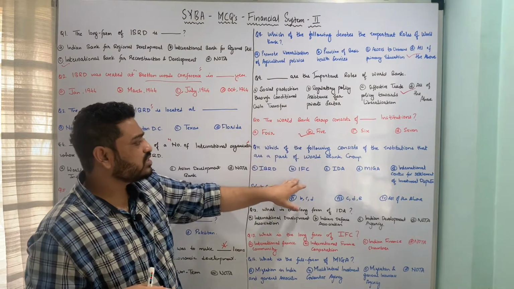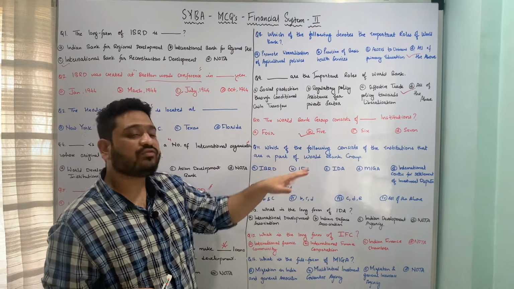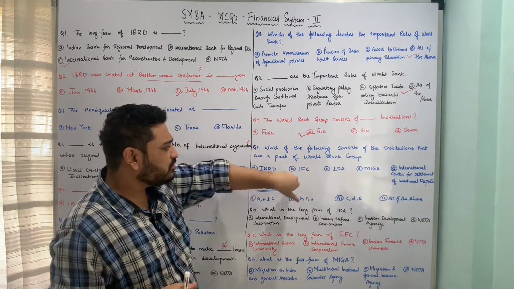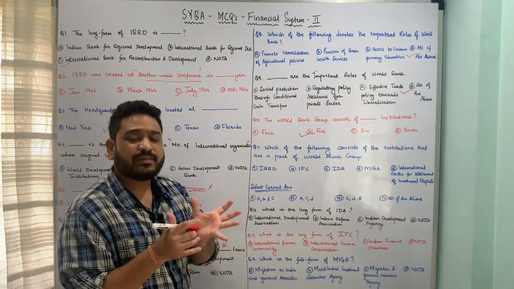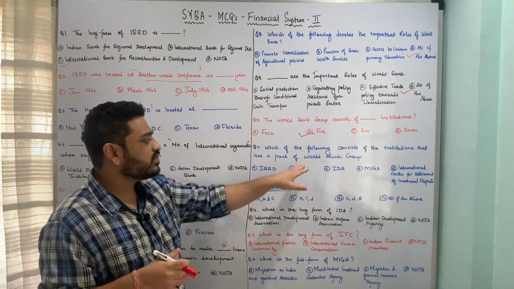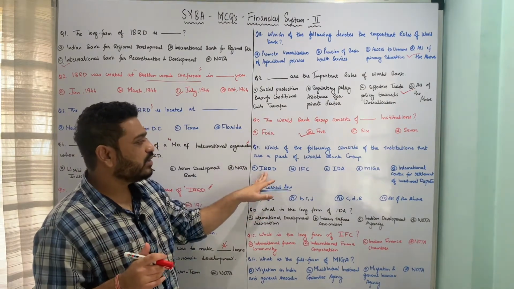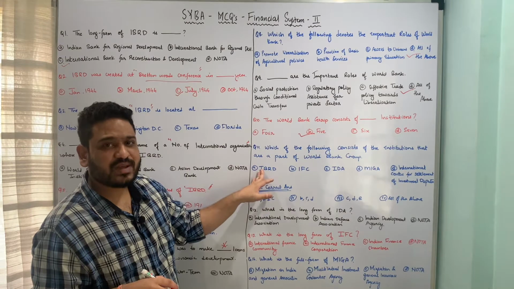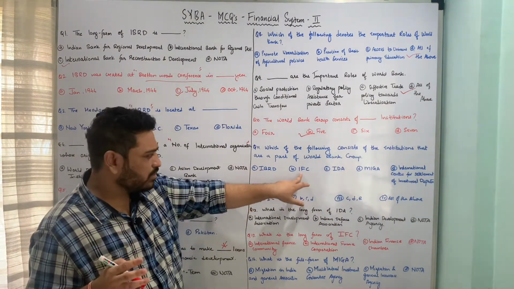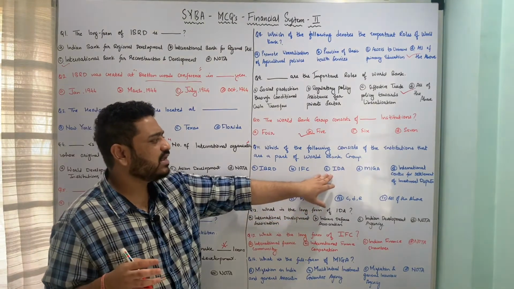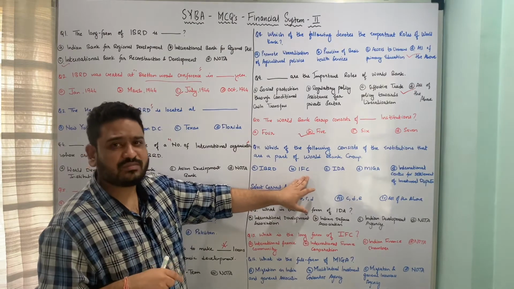Okay, so next question is, which of the following consists of the institutions that are a part of World Bank Group? So which of these following options which are available to us constitute the institutions which are the part of World Bank Group per se? Whether IBRD or International Bank for Reconstruction and Development is a part of World Bank Group, IFC, IDA and MIGA. I'll talk about the long forms of IFC, IDA and MIGA in the following question, so I'm not giving you the full forms here.